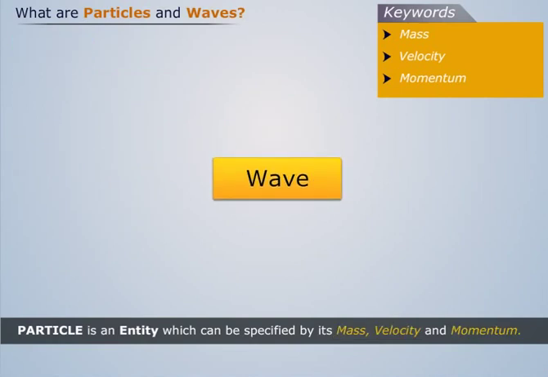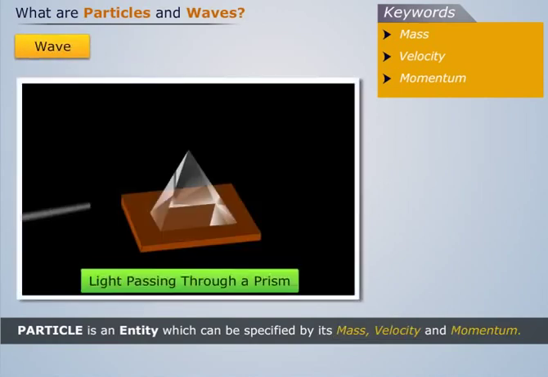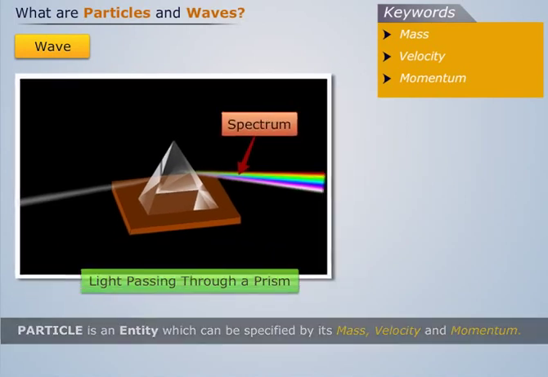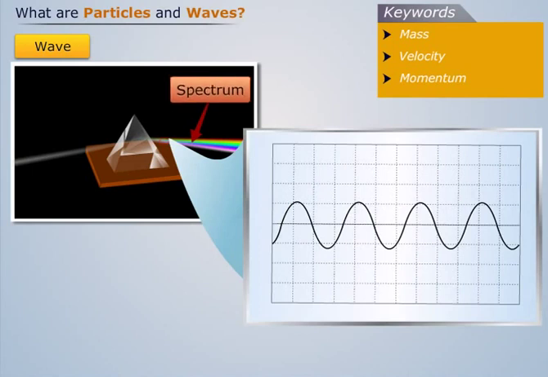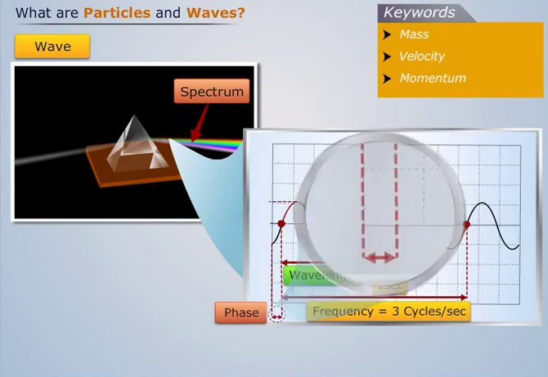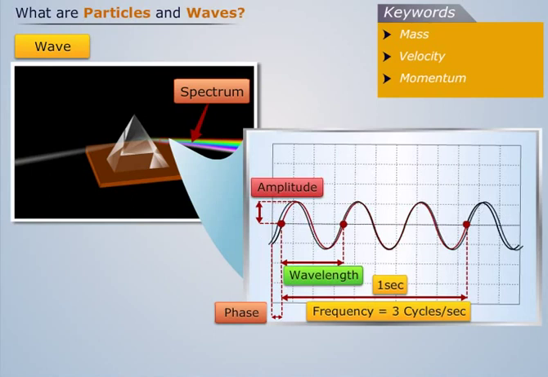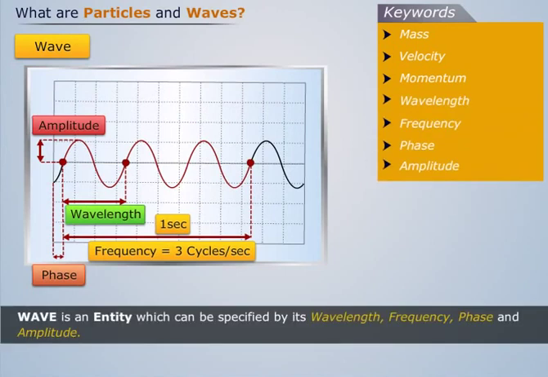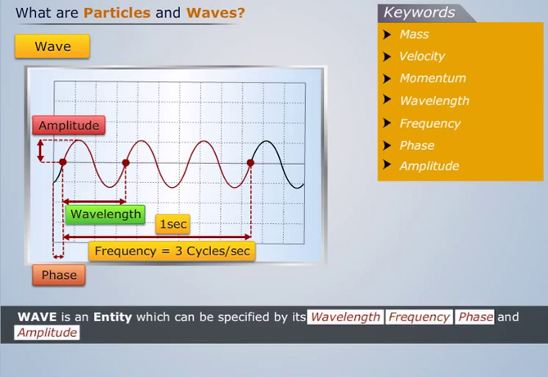Let's now understand what a wave is. Consider light passing through a prism. On analyzing this spectrum, we notice that light can be specified by its wavelength, frequency, phase, and amplitude. Such an entity, which can be specified by its wavelength, frequency, phase, and amplitude, is called a wave. Thus, wave is an entity which can be specified by its wavelength, frequency, phase, and amplitude.